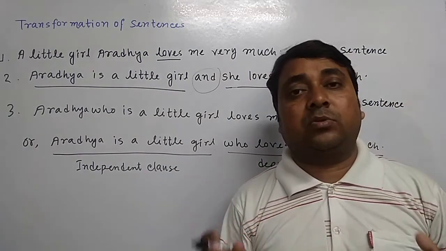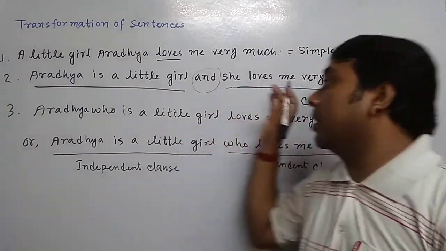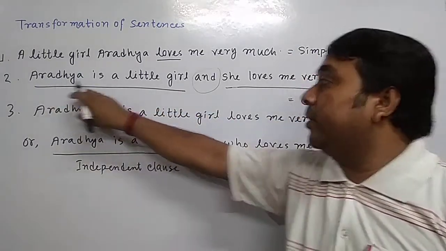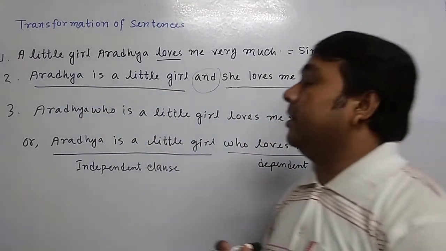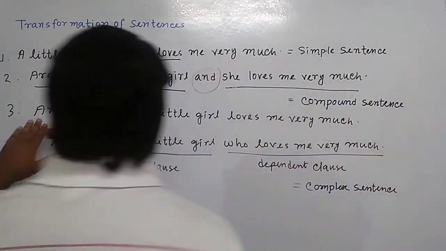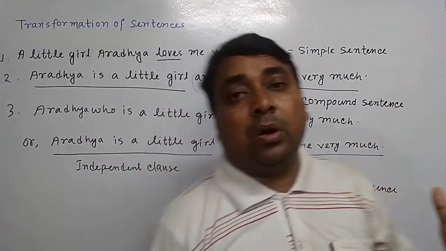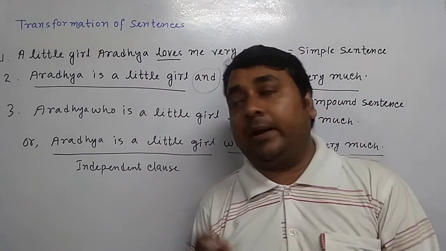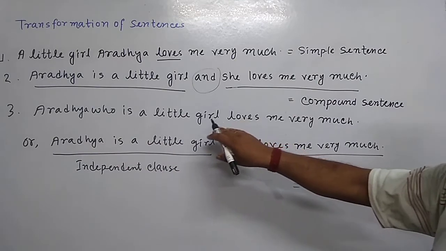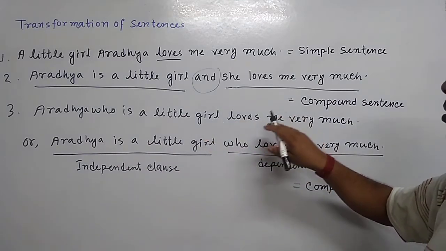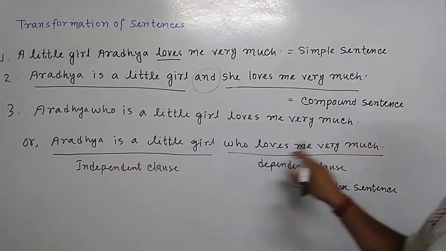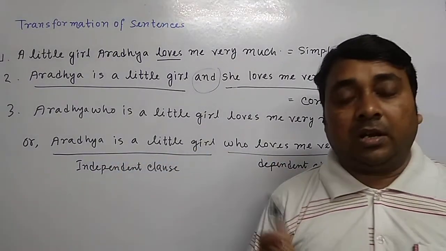If you are asked to turn into a compound sentence from number one, you can write the number two line. And if you are asked, do as directed, turn into a complex sentence from number one, you can write: Aradha is a little girl who loves me very much.